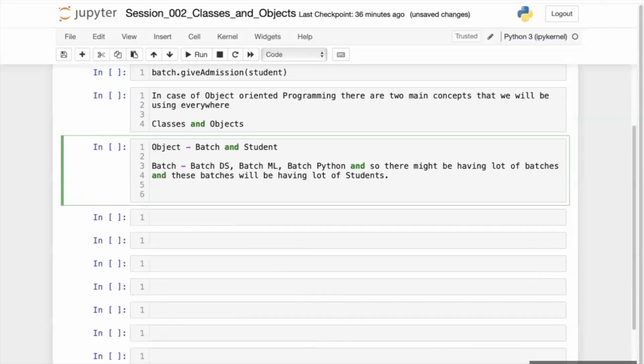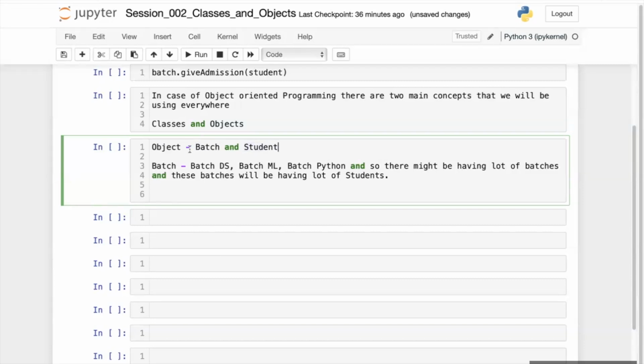Now, if you delve a little bit deeper, you will understand all these batches will be very similar. That means they will have a similar kind of data with them. They will have a similar kind of functionality. So they will be similar to each other. So first, what I have told you, there are two objects in this e-learning company scenario: the first object is batch, the second object is student.